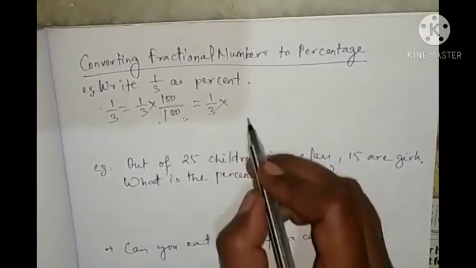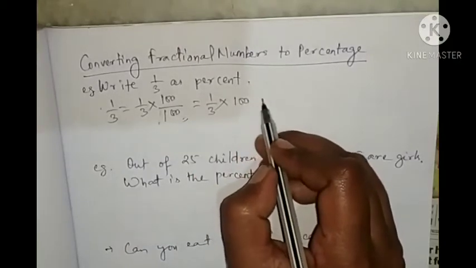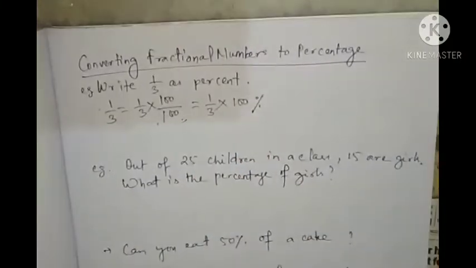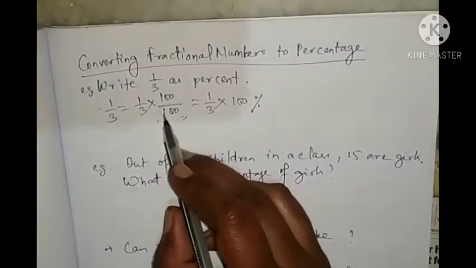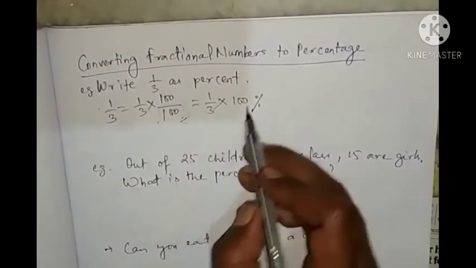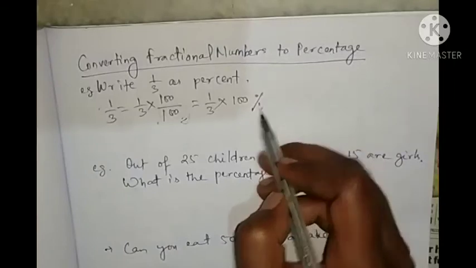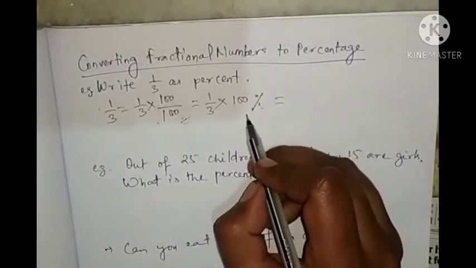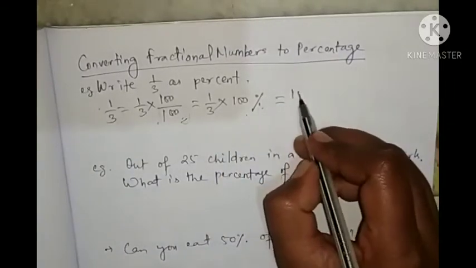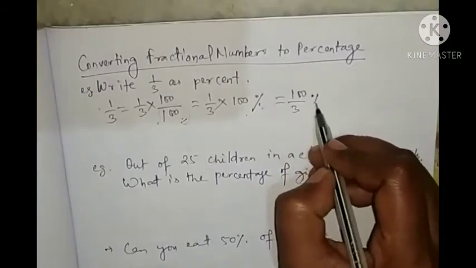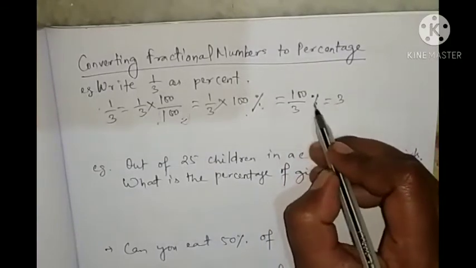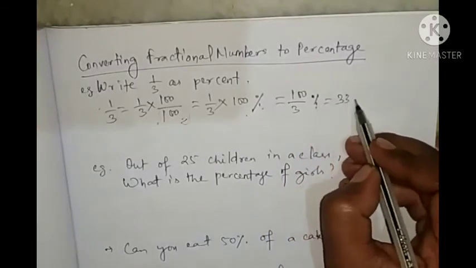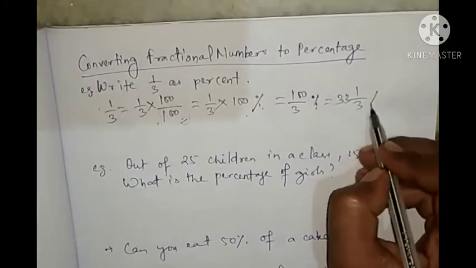100 by 100 means 100 percentage. So here we have removed this 100 and written it as a percentage. Now we have got the percentage, 100 by 3 percent. This one you can write as 100 by 3, which means 33 and 1 by 3 percent.